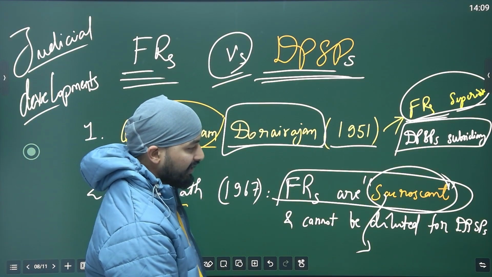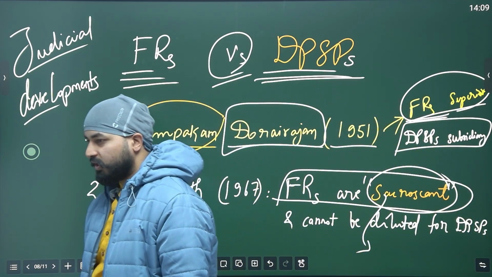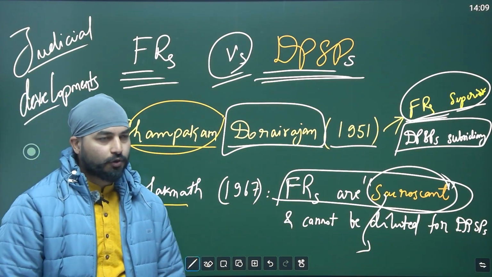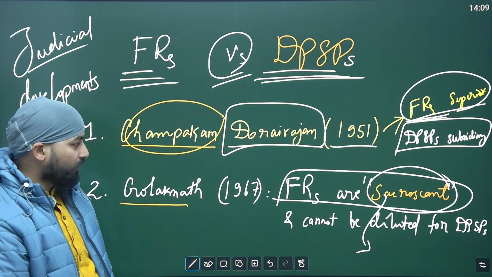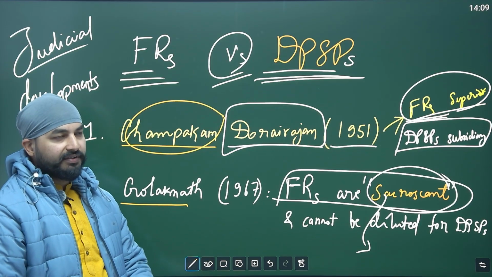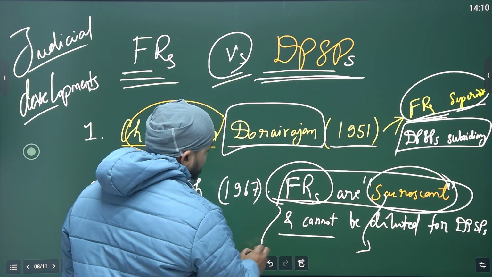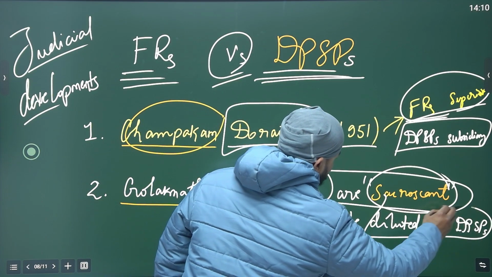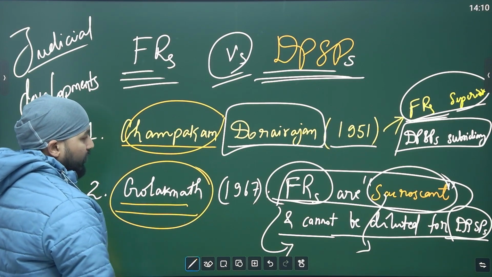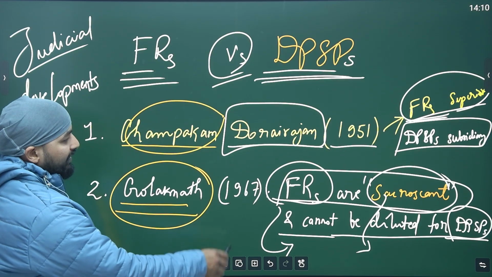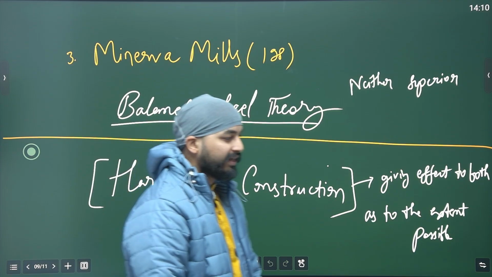But later we will discuss that now the Parliament also has power to change the fundamental rights or delete them, as they have deleted the right to property, but within a certain limitation, according to the basic structure doctrine. Okay, in the next class we will discuss every doctrine. And fundamental rights cannot be and shall not be diluted for implementing DPSPs. Understand this? In the Golaknath case, the Supreme Court clearly reiterated with much more conviction that fundamental rights are supreme, sacrosanct, and they cannot be diluted in any case.